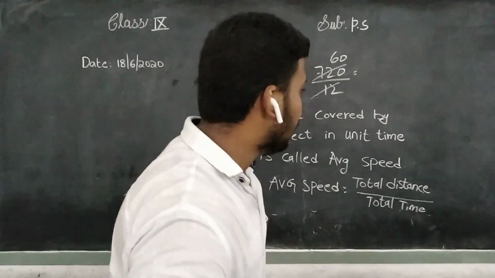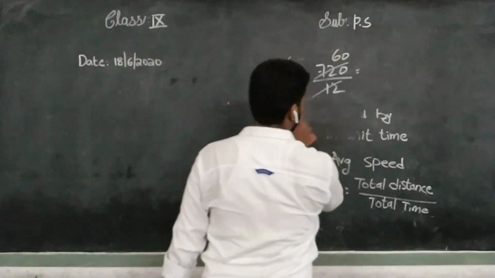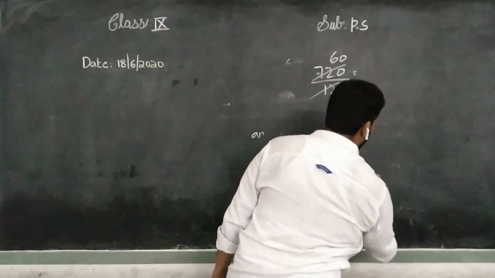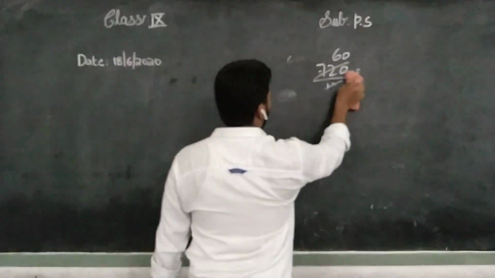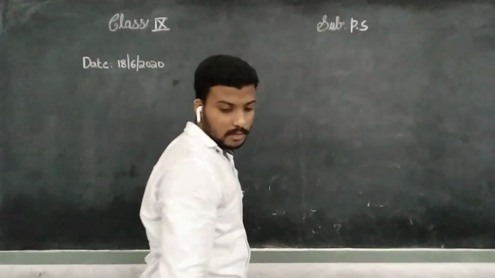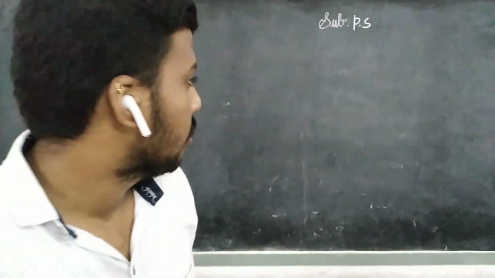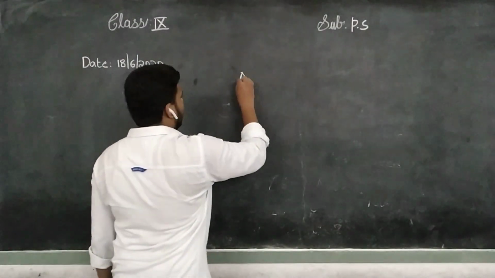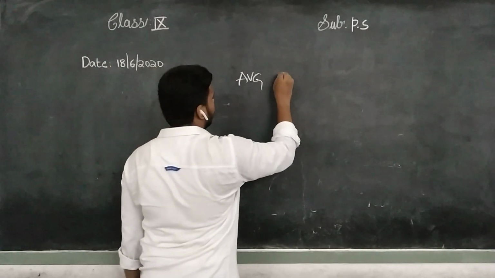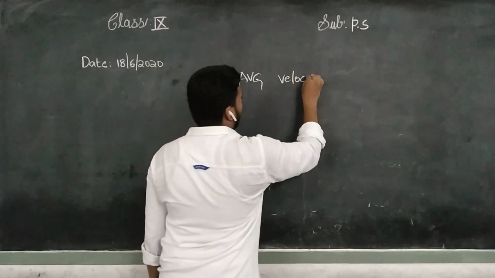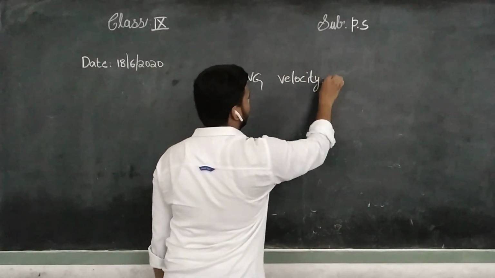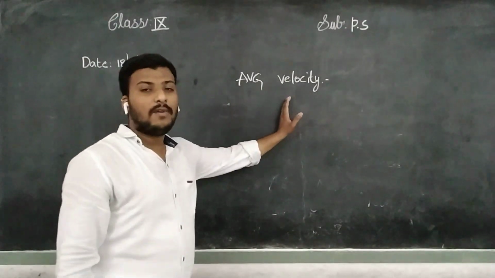Right now, we'll see average velocity. Up to right now, we have discussed average speed. Then what is average velocity? Average velocity, AVG, nothing but average velocity. I already said what is velocity. Velocity is a vector quantity.